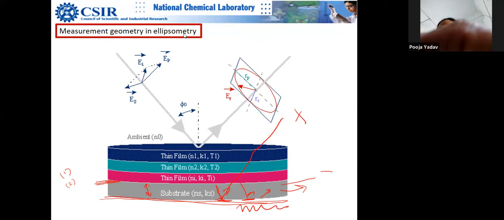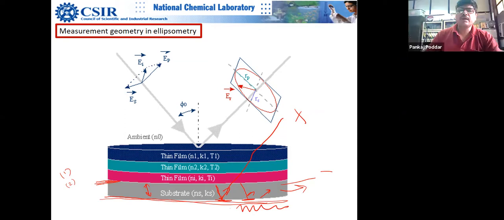Sir, so the substrate should have very low polarizability? No, I mean that the substrate should be thick enough, not about polarizability. It should be thick enough that it absorbs all the radiation which is entering and nothing is reflected back.